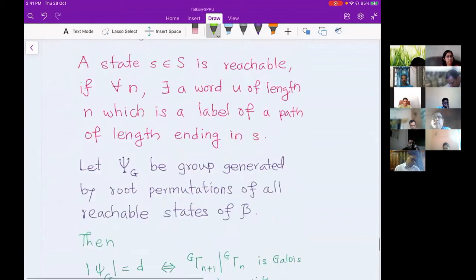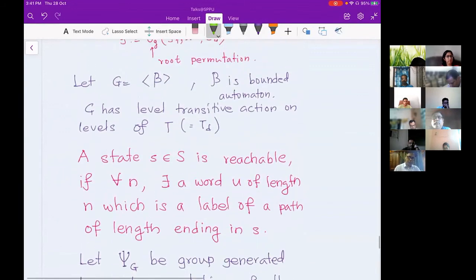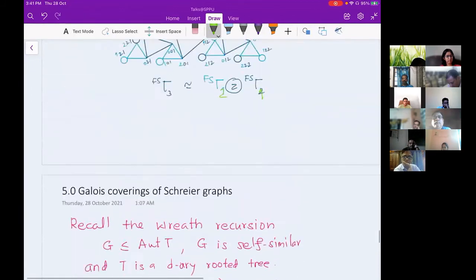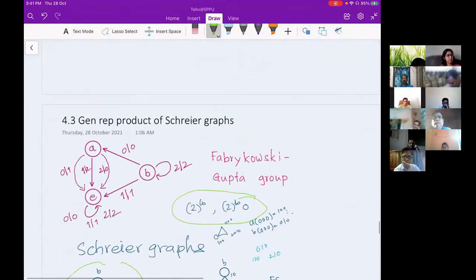So if my group generated by bounded automata has a level transitive action, then I'm introducing one more notion, which I call a reachable state. By reachable state, what I mean is, if I go here in the automaton, this state A is a reachable state.